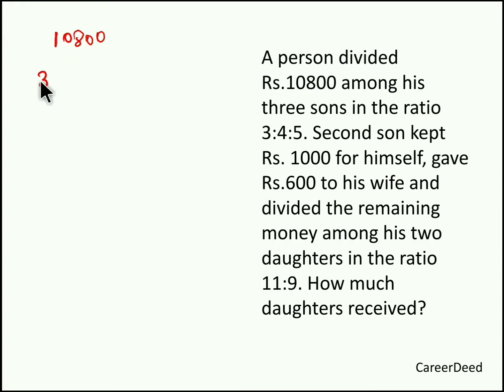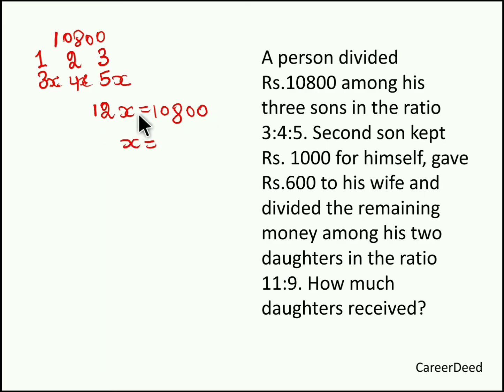See, a person gave 10,800 to his 3 sons in the ratio 3:4:5. So this 3:4:5 is nothing but the ratio in which the total amount is divided. First son received 3 parts, second son received 4 parts and third son received 5 parts. Now 3 plus 4 plus 5, we totally have 12 parts. So these 12 parts are 10,800 rupees, so one part will be 10,800 by 12, 900 rupees.